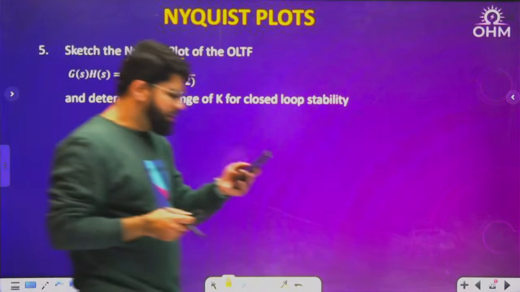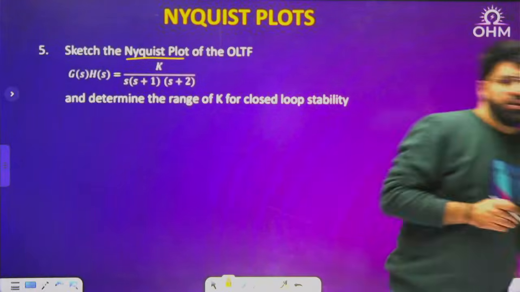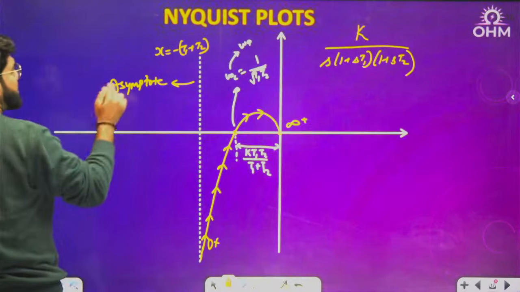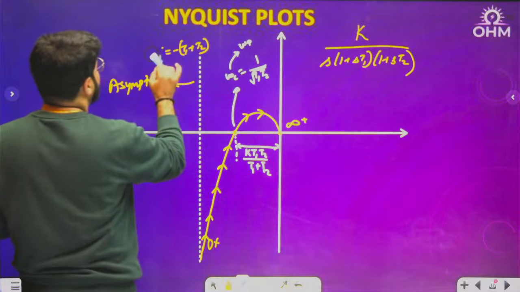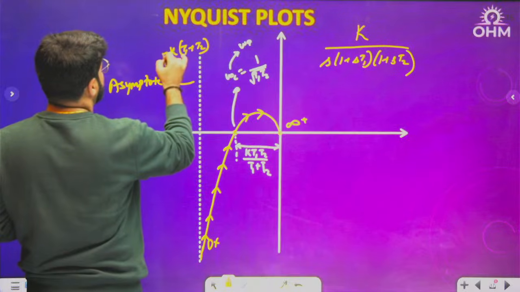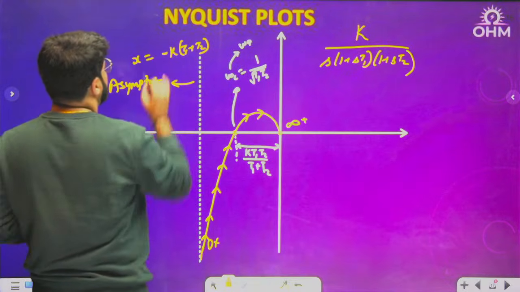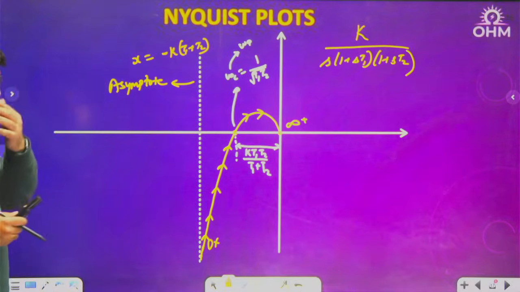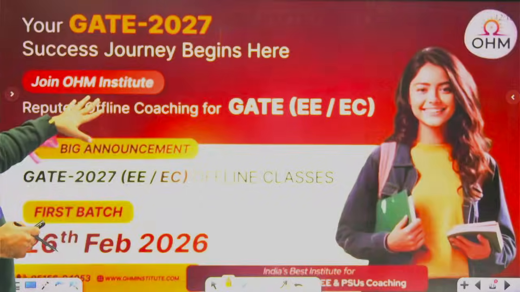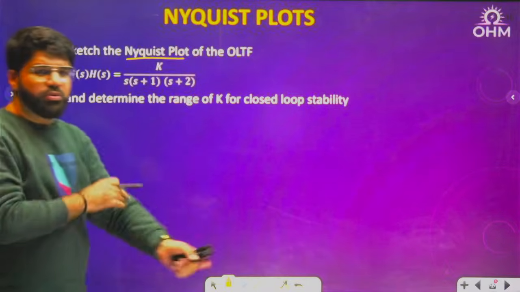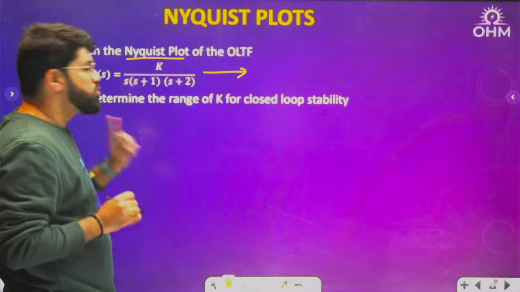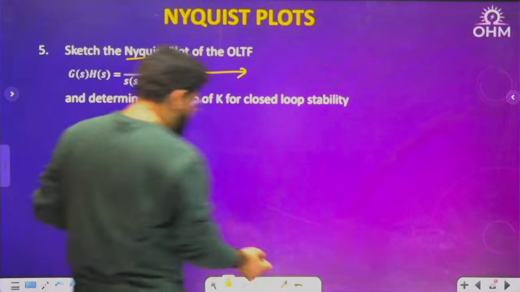Asymptote will be multiplied by k. Asymptote point will be x equal to minus of this, minus k. I've taken k, so automatically it will come up here also, k times this. So see why I'm directly jumping to the Nyquist plot. See what type of function I have taken, k upon s, s plus 1, s plus 2, type 1 order 3.